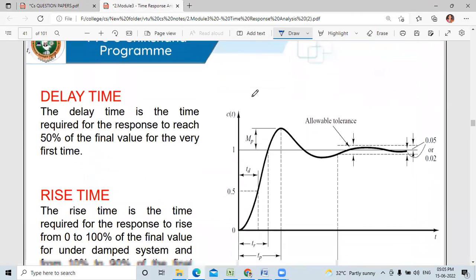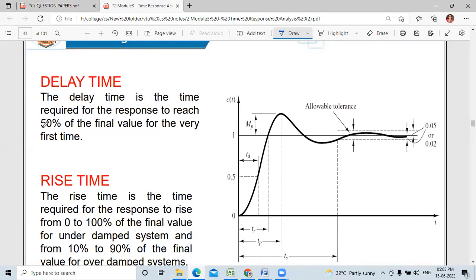What do you mean by delay time? The delay time is the time required for the response to reach 50% of the final value for the very first time. This is the delay time, TD. So this is 50% of the final value for the very first time.